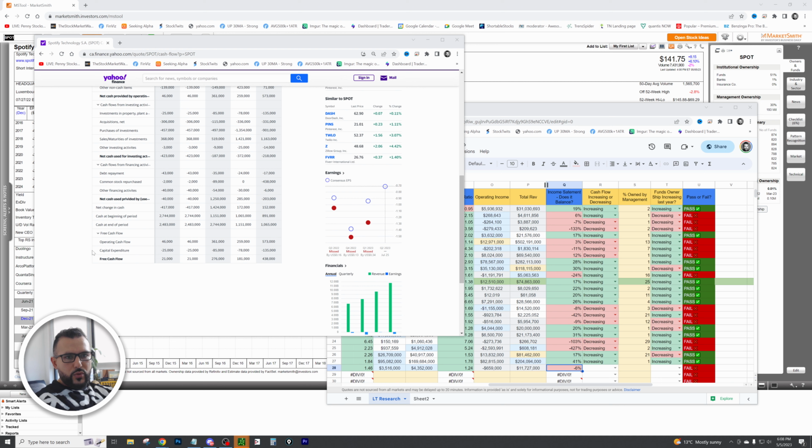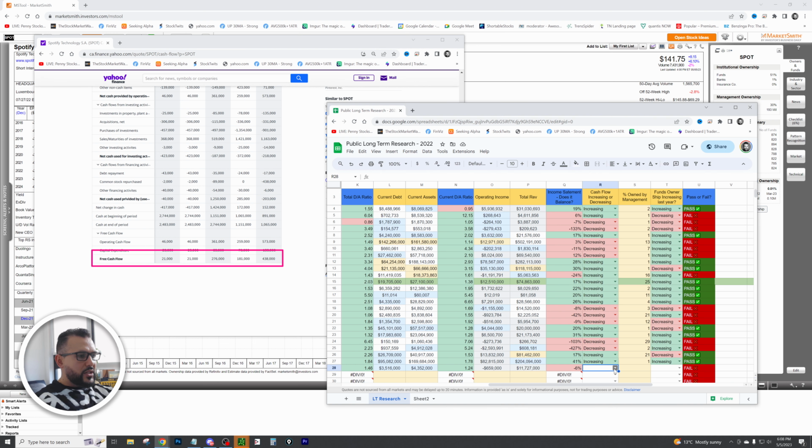All right, so those of you that want to know, this is what I'm looking at right here. So we went from 438 to 181 to 276 to 21. All right, so it looks like based on the last 2 years, it is actually decreasing. So that is something to note there.